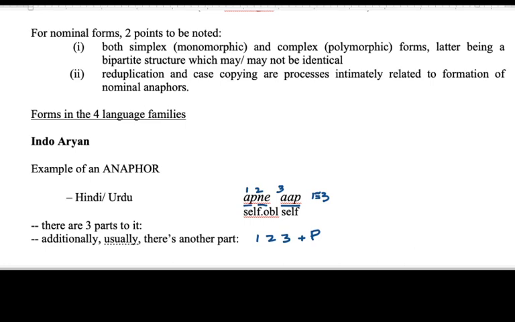Well, if it's oblique, then how come aap, which is the one part nearer to the postposition, does not get altered at all, and the farther one, the first part, not only gets reduced but gets an oblique marking? And if it's genitive, how come we can admit something like apne ko, where there is no semantics of genitive or possession at all? So this leads to the discussion point number 1.